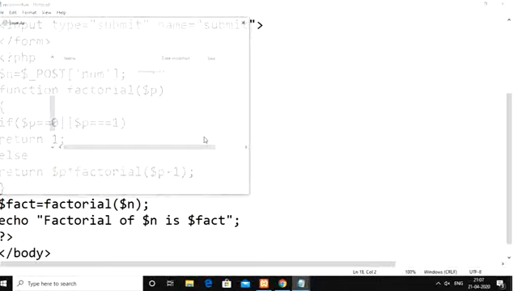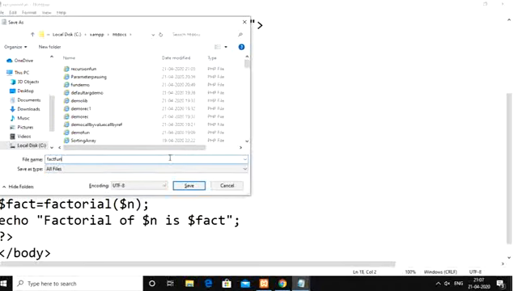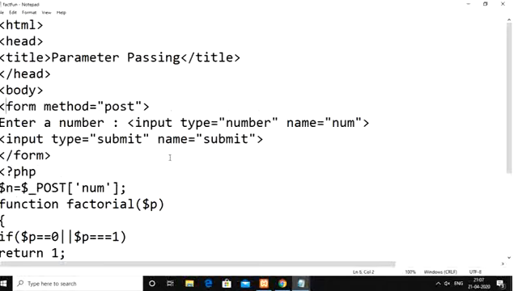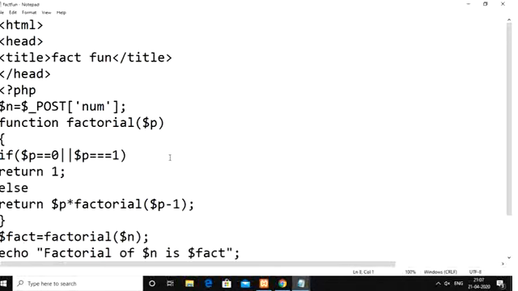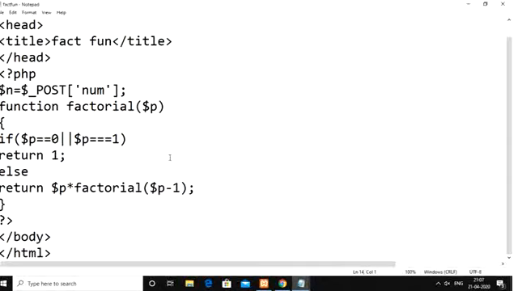this file I am going to save as factfun.php. Okay, so in this file I am going to write the fact function. Simply we are going to write the code for a function, which function? The factorial function. We are not going to call any factorial function and we are not displaying any particular